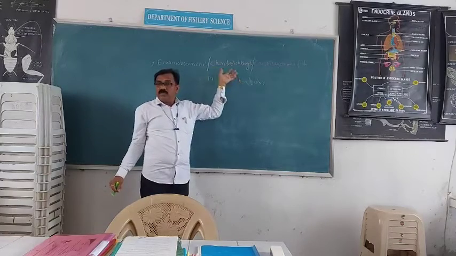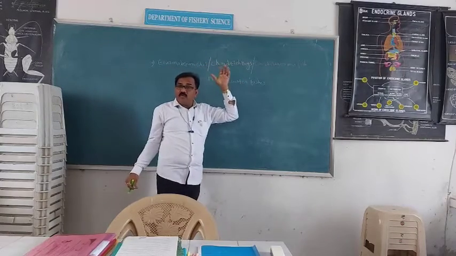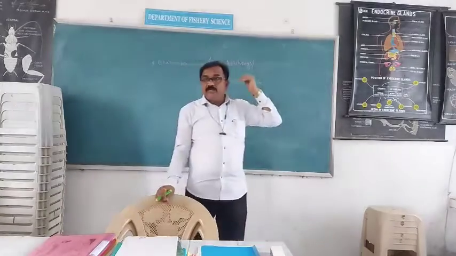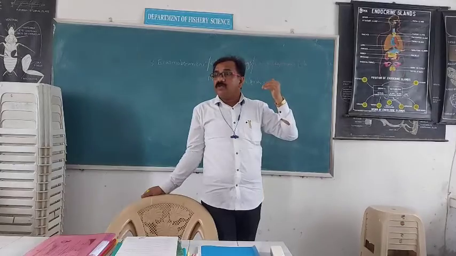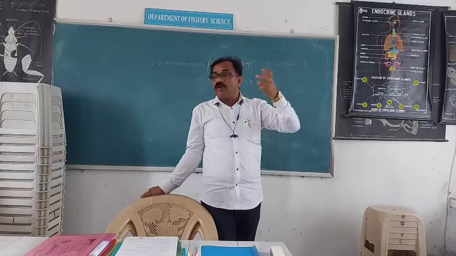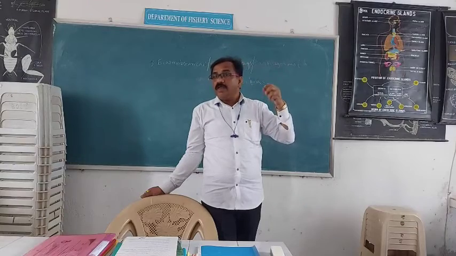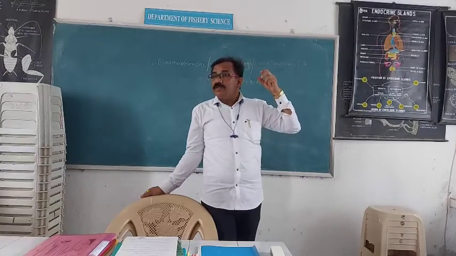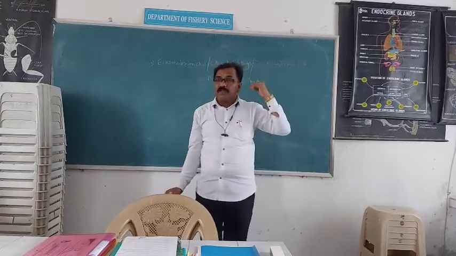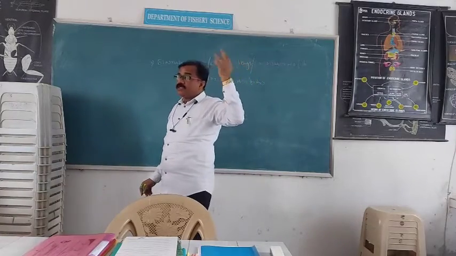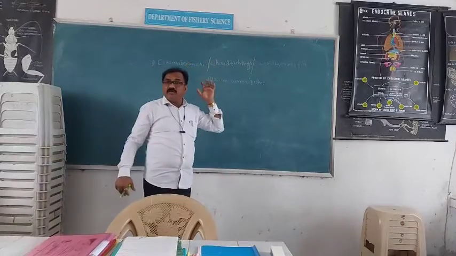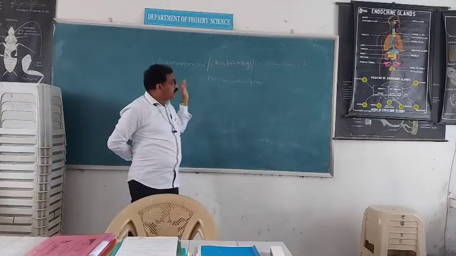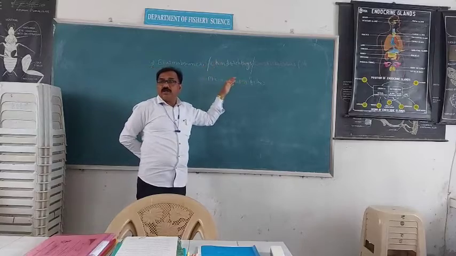Most primitive, most ancient, these fishes were more powerful and more dominant from the Devonian period, more than 400 million years ago. They survived and lived on Earth.